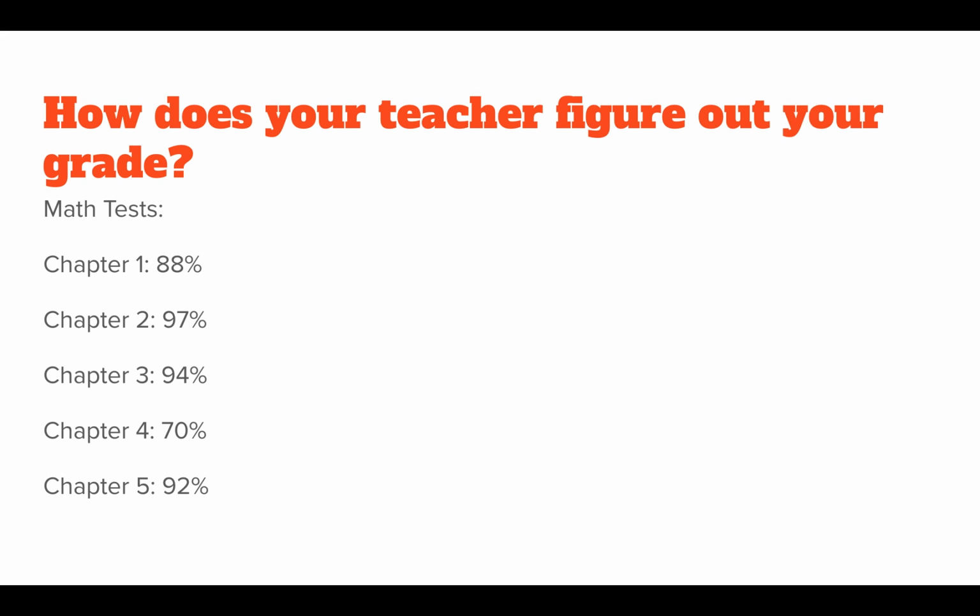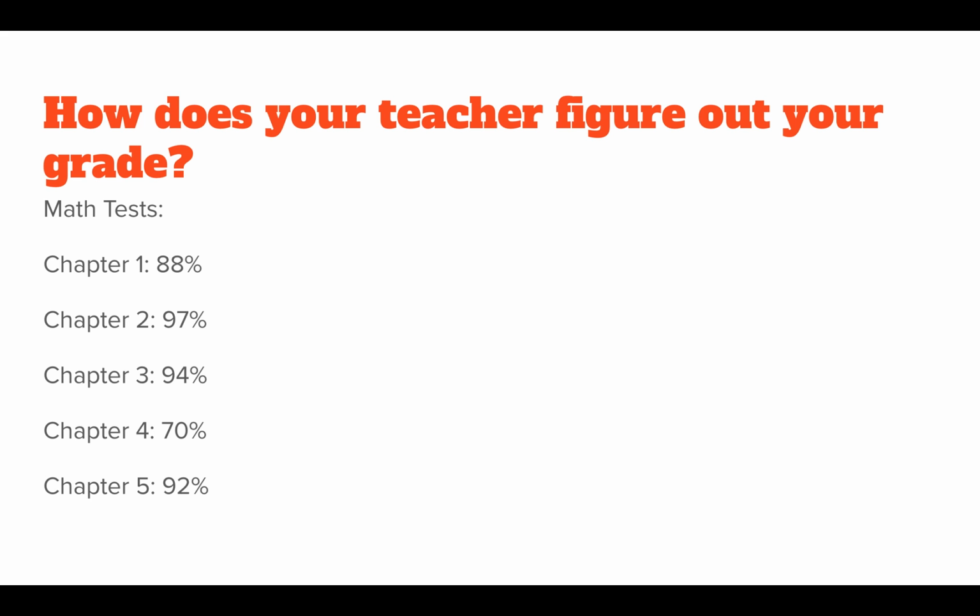Let's pretend that our report cards are coming out soon for trimester 3. You get on your report card a letter grade, like an A, an A minus, a B minus, a B plus, whatever your grade is. I think sometimes kids think that teachers just randomly do eeny, meeny, miny, mo and pick a letter for you, but there's actually a formula, a way that we go about finding your grade, and it's all based on how you do and on your test scores. So what we do as teachers is we find your average, okay?